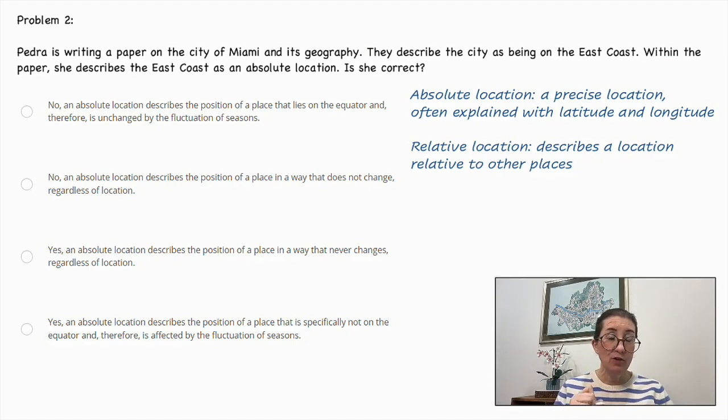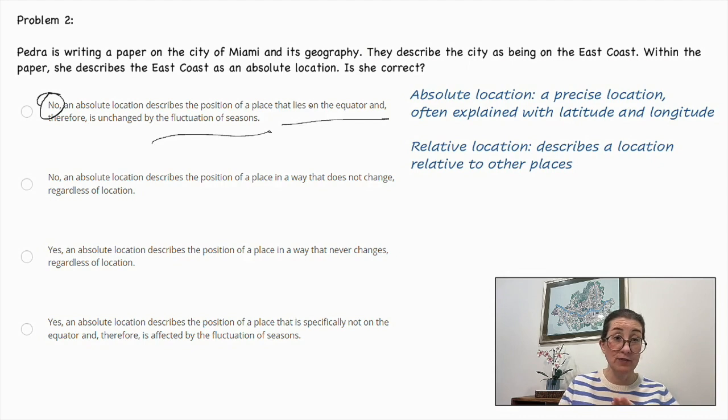Our first answer. No, an absolute location describes the position of a place that lies on the equator and therefore is unchanged by the fluctuation of seasons. Well, this part is correct, but lying on the equator and fluctuation of seasons is not part of an absolute location. So this is not the correct answer. Next, no, an absolute location describes the position of a place in a way that does not change regardless of location. So we've got this part correct and this part correct. So this is the correct answer.